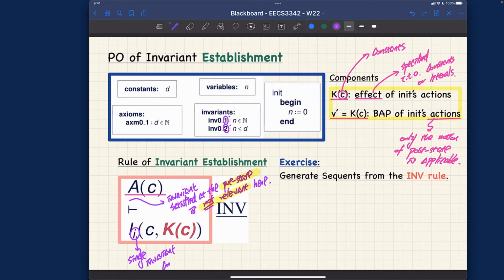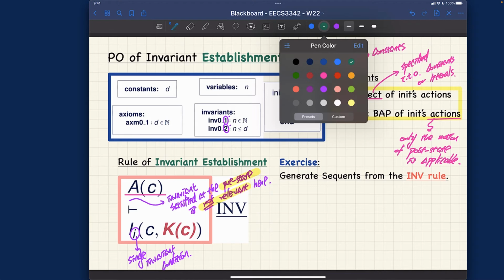And we are saying that the invariance in this case is going to include the constant and also the post-state value for the variables defined in terms of the effects of the init events, right? It's really important for you to know how to interpret this.